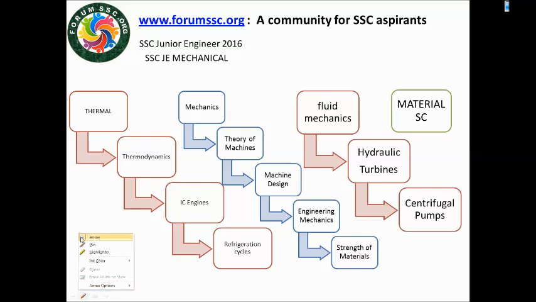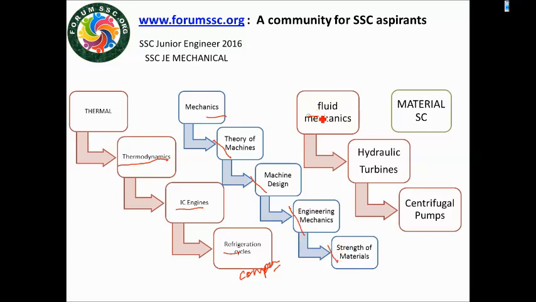In the thermal sector, I divided it into thermodynamics, IC engines, refrigeration and compressors. The mechanics part has TOM, machine design, engineering mechanics and SOM.